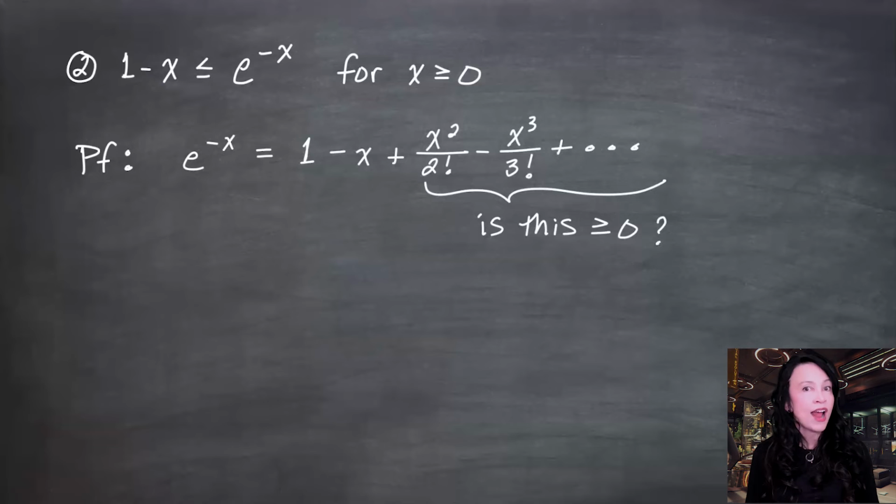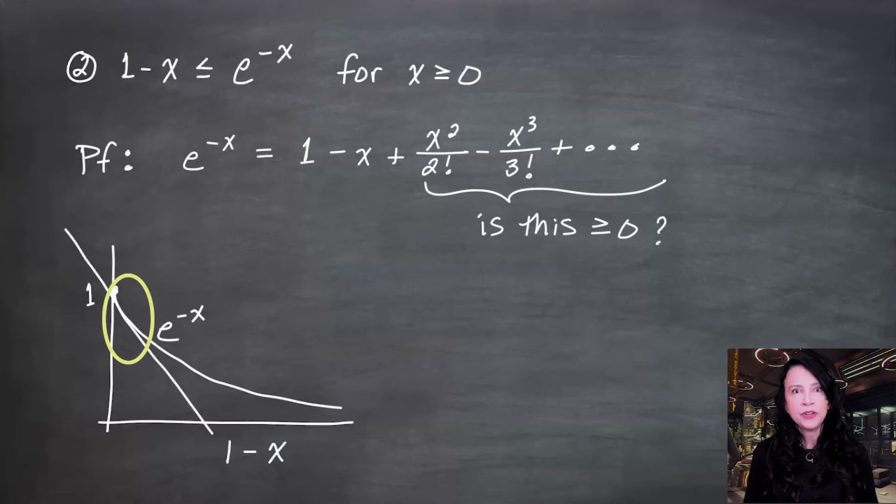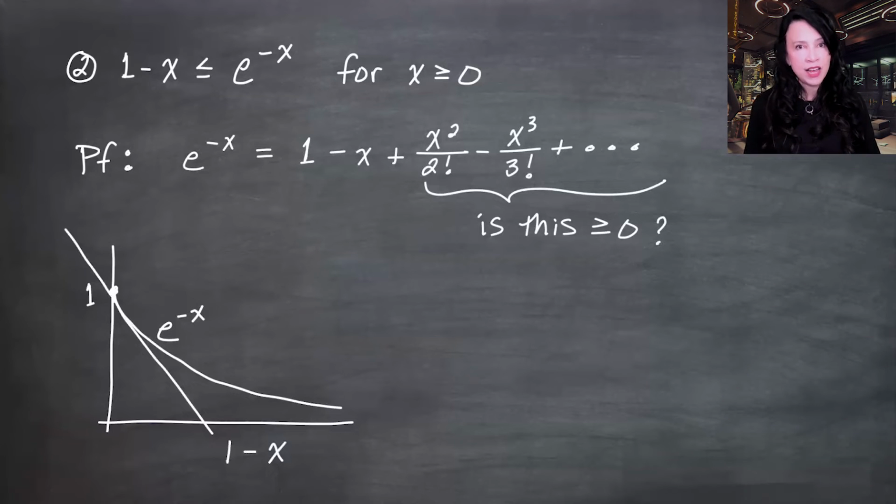Instead, let's graph the function e to the minus x and y equals 1 minus x. The way I've graphed it here, it doesn't appear that there's any sort of intersection in here. But I guess there could be if you really zoom in on the picture. Can I say that this line is always below this curve when x is greater than or equal to 0? This line, y equals 1 minus x, is in fact the tangent line at the point (0, 1) of the function e to the minus x.